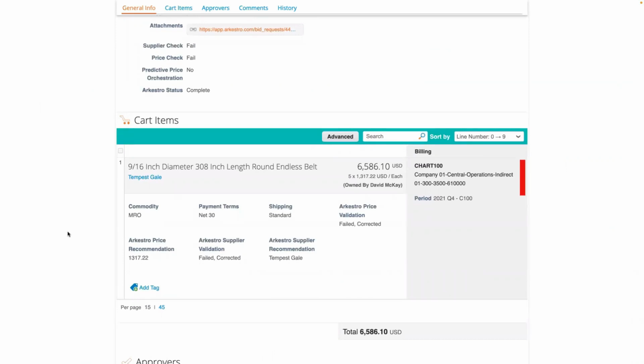Again, this is a transaction that likely would never get attention from procurement simply because they don't have the bandwidth for it. Arkestro doesn't have a bandwidth problem because it's machine learning and it's always on. And so this is how we are able to act as procurement's eyes, ears, and hands on transactions that would never get their time and attention in the real world.